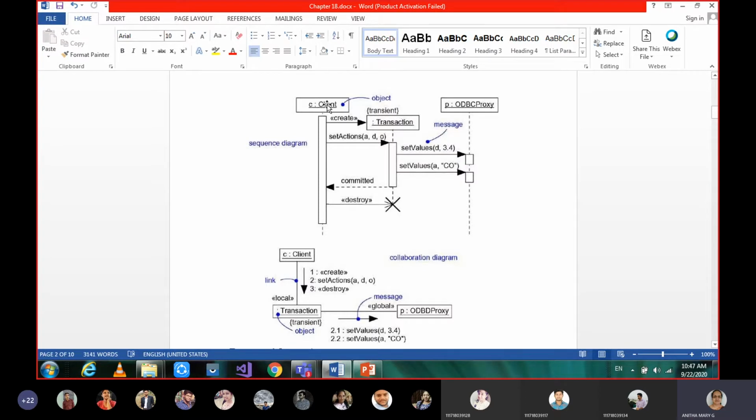So first, the client object instance C is creating an object called transaction, and again the client is setting actions A, D, O, giving some parameters. For this I told you an example, if you remember. We have seen this already, but I'll tell you again. Say client C is, as a user, booking some ticket, either a bus ticket, rail ticket or airline ticket.